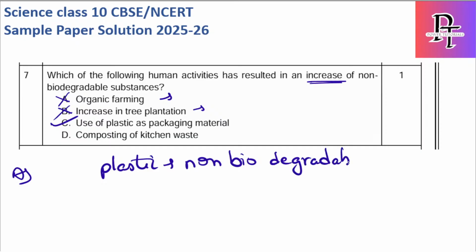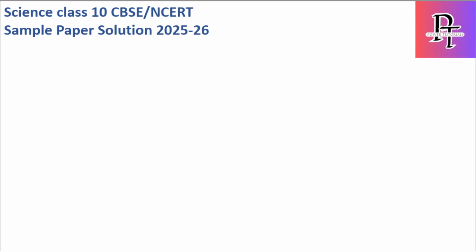Composting of kitchen waste, this is also a wrong answer because composting of kitchen waste is biodegradable. Hence this is also wrong. They are asking which is non-biodegradable, so we have to say which cannot be degraded naturally, which is option C. Let's see the 8th one.